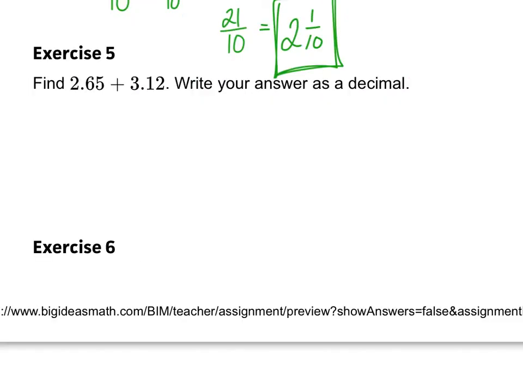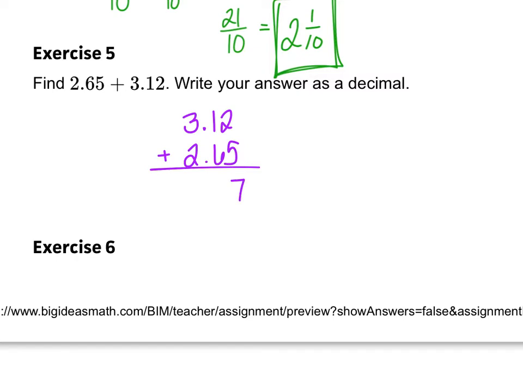Number 5 wants you to add 2.65 and 3.12. There aren't even any negatives in this problem, so I don't even have to worry about checking my signs. Both signs are positive, so same signs, keep the sign and add, right? I'm just going to put the larger number on top. It doesn't really matter when you're adding, it just matters when you're subtracting, but I like to get in that habit of always putting the larger number on top. I'm going to add these together.